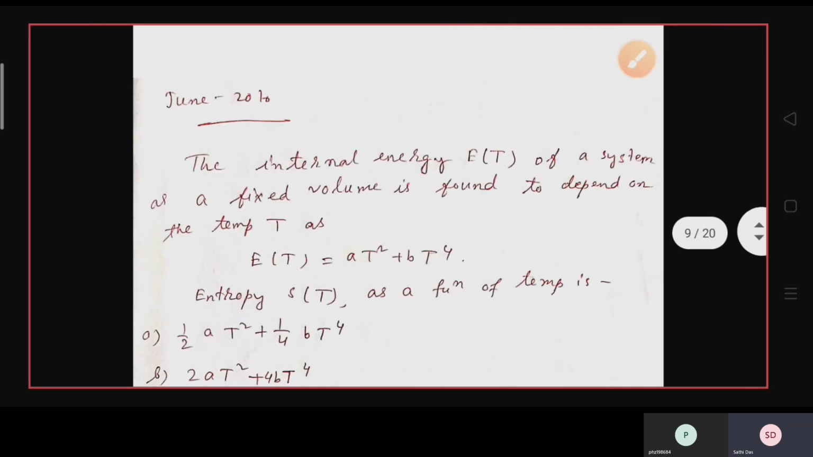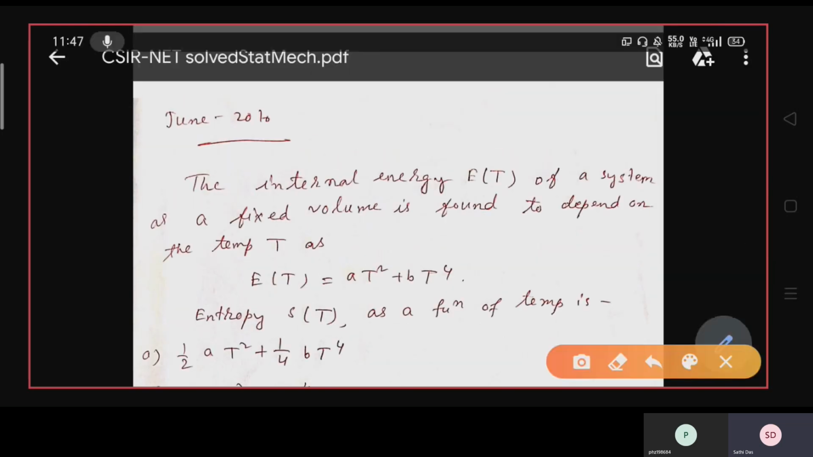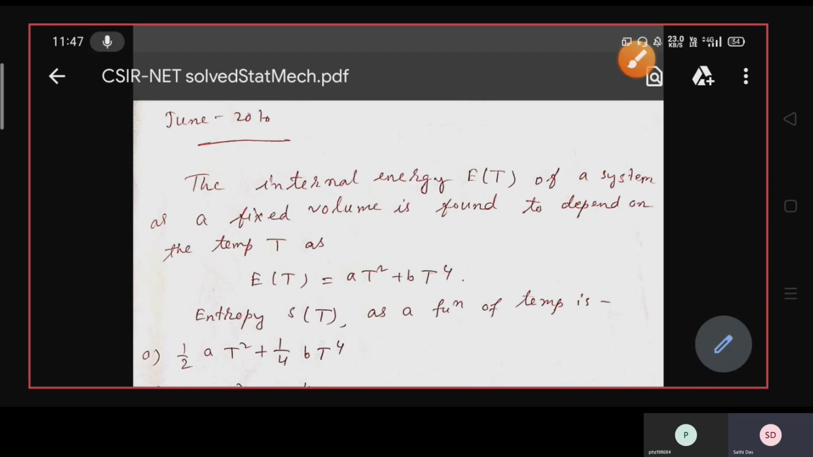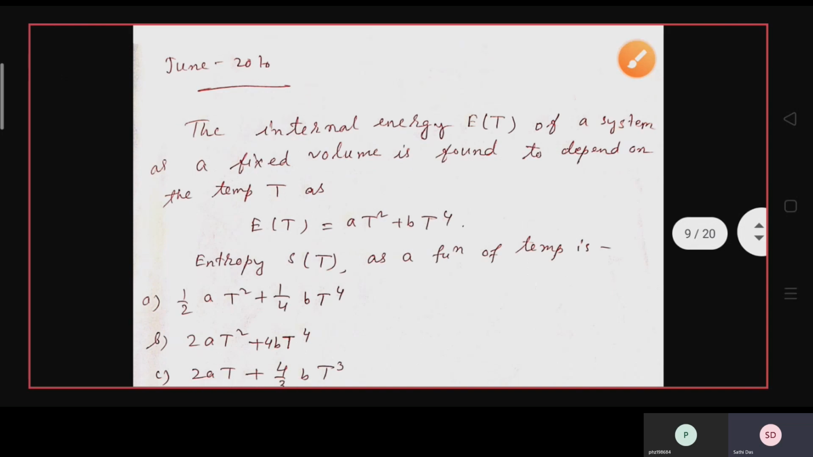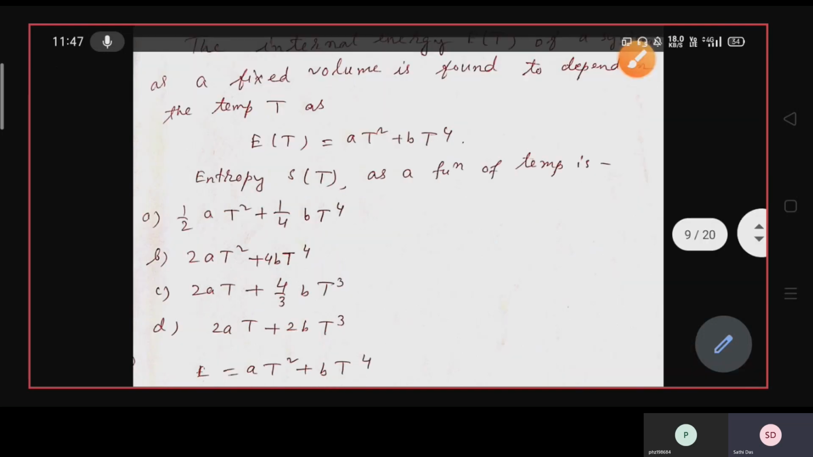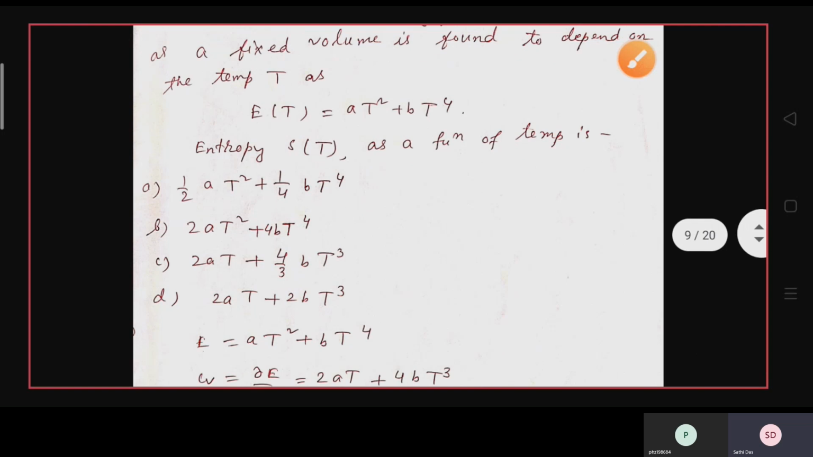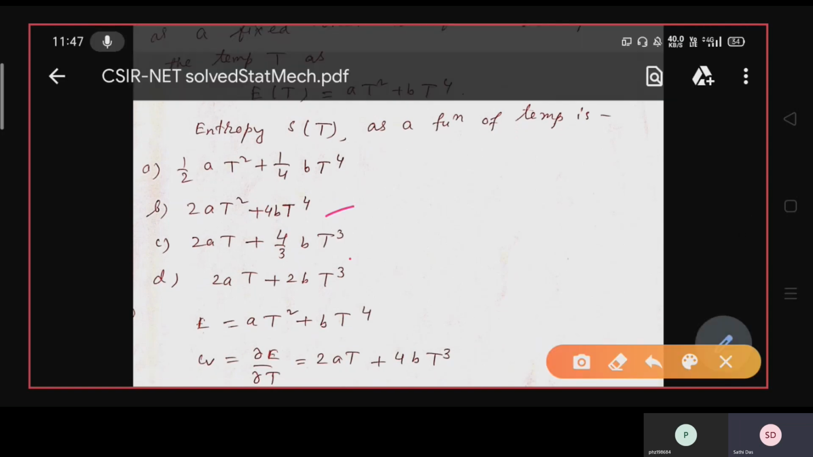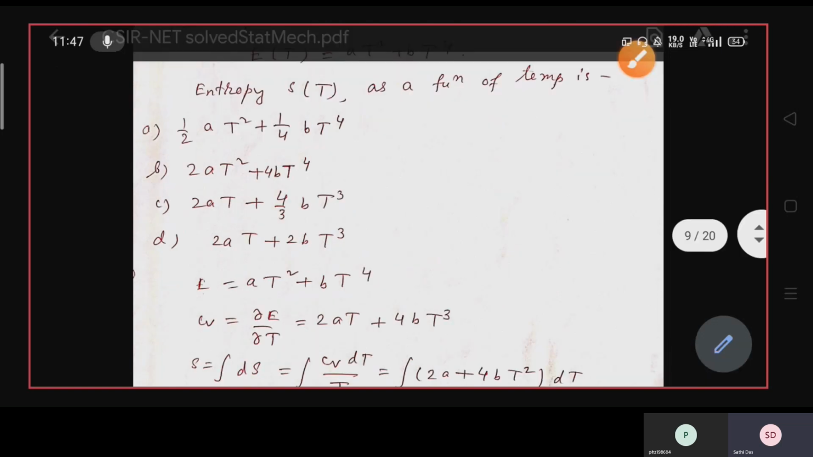The next question, which came in June 2016: the internal energy E(T) of a system at a fixed volume is found to depend on the temperature T as E(T) equals AT square plus BT to the power 4. The entropy as a function of temperature is: half AT square plus 1 by 4 BT to the power 4; 2AT square plus 4BT to the power 4; 2AT plus 4 by 3 BT cube; 2AT plus 2BT cube.